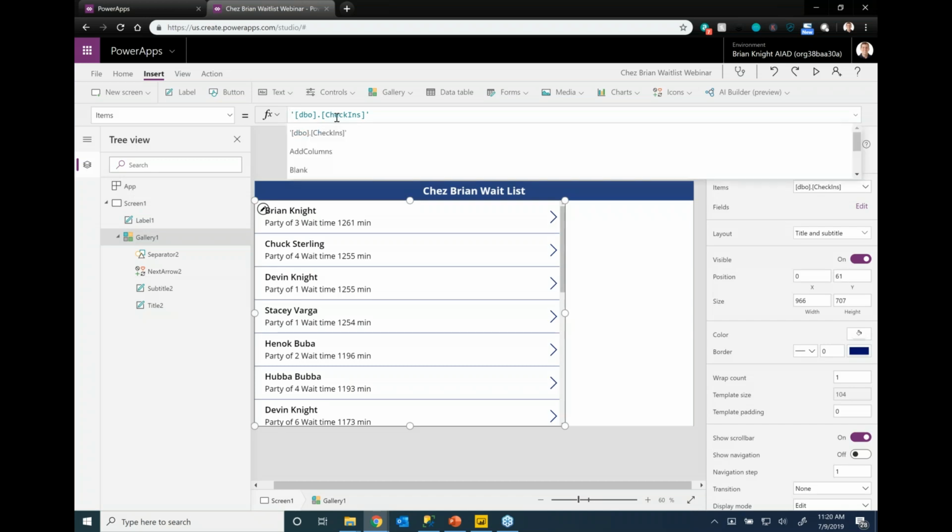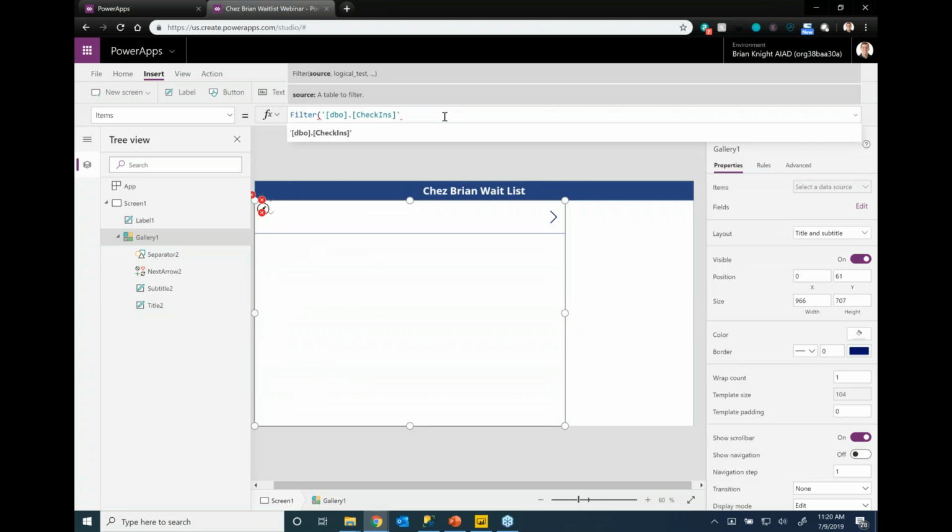So to do that, they provided a simple command called filter. This is going to resemble a lot of what you see inside of things like Power BI as well. So I want to filter that data set right here. And notice up top here, it's writing things for me in this case also. Again, to Denise's question, this data set is stored inside of Azure in my case, but it could be stored on-prem, could be stored in SharePoint, could be stored in hundreds of different places.